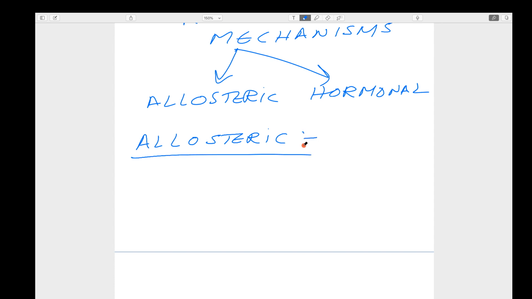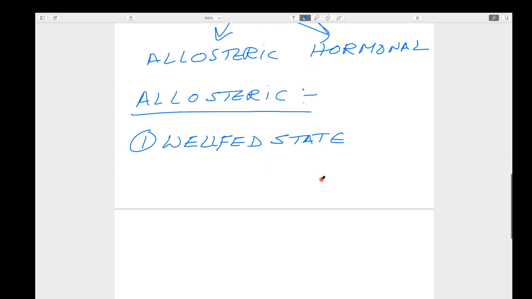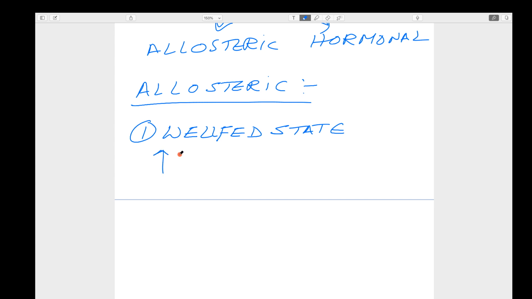In allosteric regulation, I am going first to the well-fed state. What is the situation in the well-fed state? Let us see it from a different perspective from what we discussed just now. In the well-fed state, there is a high level of glucose, a high level of glucose 6-phosphate, and also a high level of ATP, a high supply of ATP.